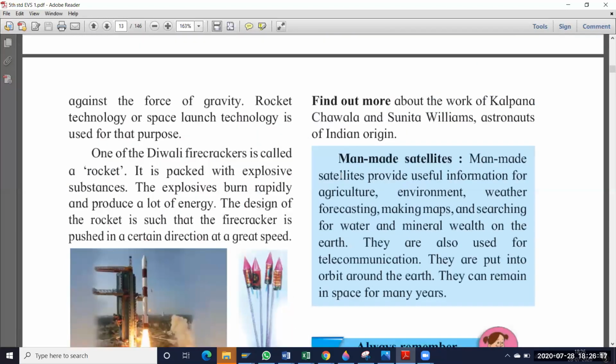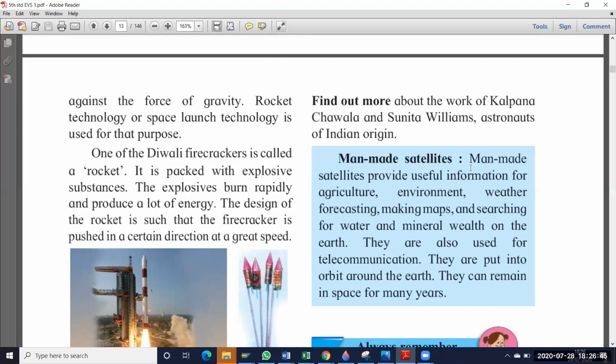Next one, find out more about the work of Kalpana Chawla and Sunita Williams, astronauts of Indian origin. Okay, so not only Sharma, other people also contributed their lives for the development of research, science and rockets. That is Kalpana Chawla also, Sunita Williams also. These are also great Indian astronauts.